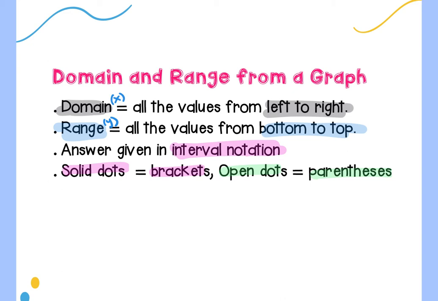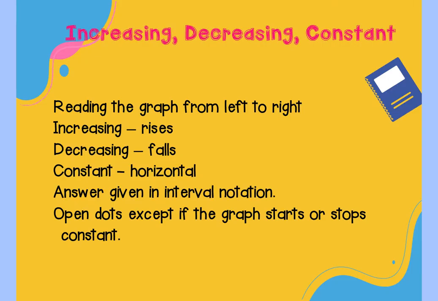So we're just going to talk about the behavior moving left to right and up and down to get domain and range. Then we're going to talk about increasing, decreasing, and constant behavior. To do this, we read the graph from left to right. So you literally look like you would read a story or read a sentence. You would start at the left and you would go to the right.